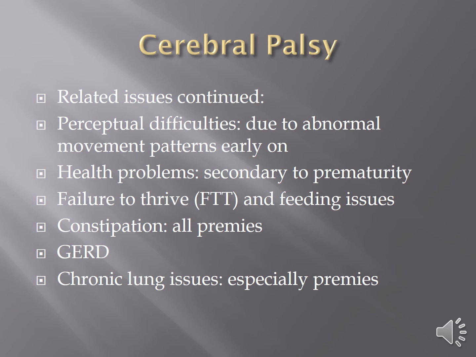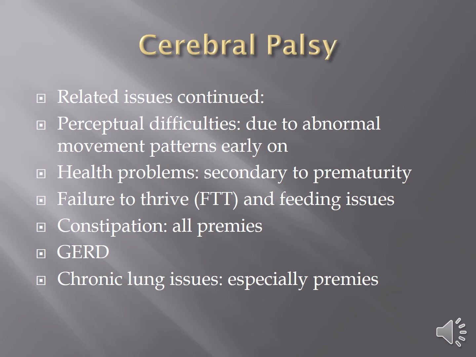Children with cerebral palsy often are premature, and so they have health conditions that relate to being premature. That includes things like retinopathy of prematurity, which is a visual issue with the retina. That includes breathing issues and lung function, which is also a consequence of prematurity. The other big one is constipation. Preemies tend to be very constipated and have poor digestive motility. So they're likely to have health problems due to the prematurity, like any other premature baby would have.